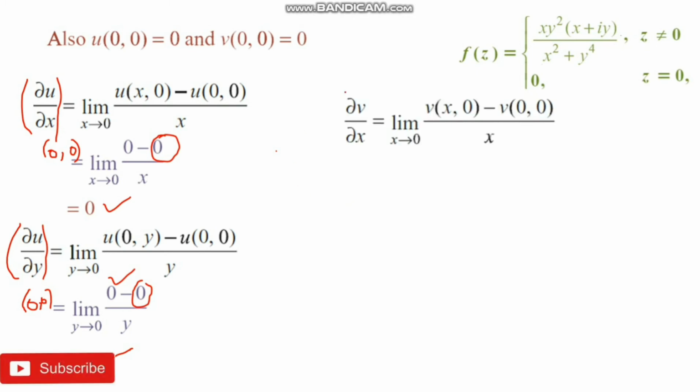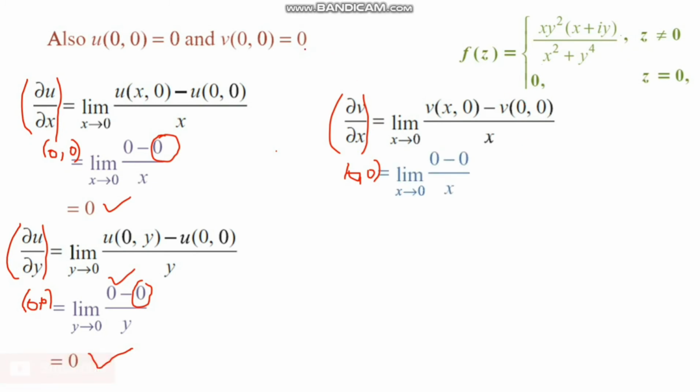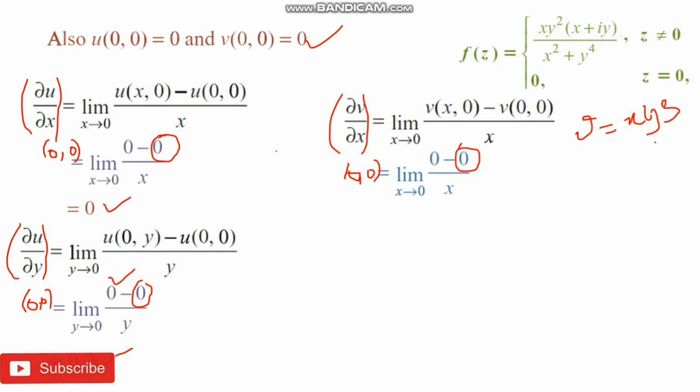Similarly, we consider dou v by dou x at the origin (0,0), by definition, the limit as x tends to 0 of v(x,0) minus v(0,0) by x. v(0,0) value is already known, that is 0. For v(x,0), the imaginary part is v equals x y square into y, that is y cube, by x square plus y power 4.